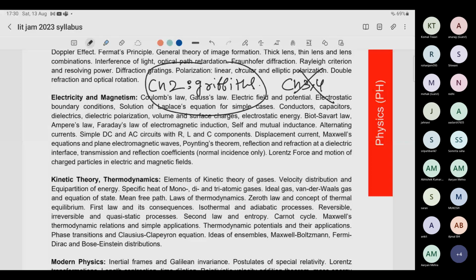Then comes magnetostatics, chapter number 5 of Griffiths. Magnetostatics is also very important. Chapter 2 and chapter 5 are extremely important in Griffiths. But for the last 2-3 years, chapters 3, 4 are also coming in a very good amount. For those, I have given the notes. See those notes.